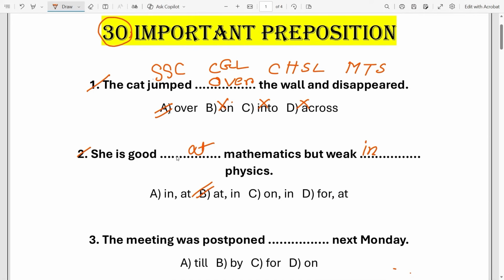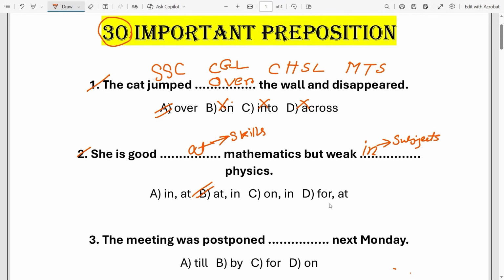So look, good at is used for skills or abilities, but weak in is always used for a subject or any kind of specific field. So she is good at mathematics but weak in physics. So option B is the right answer.